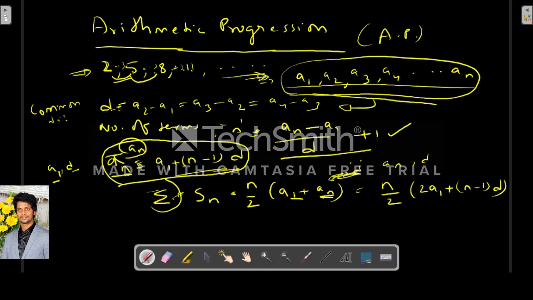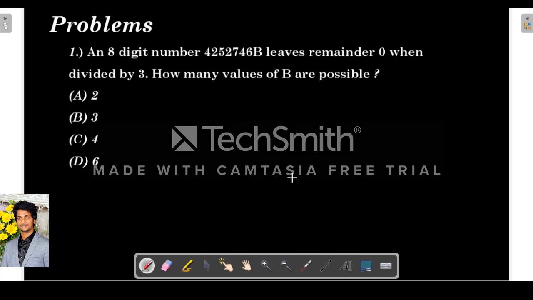So if this is the arithmetic progression, then the formula for the sum of its terms is n by 2 into a1 plus an, first term plus last term. It can also be written like this: n by 2 into 2a1 plus n minus 1 into d.